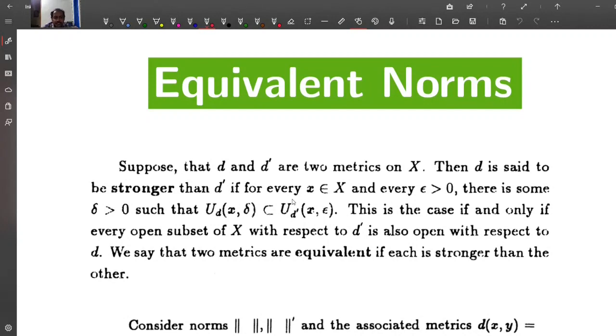This is the case if and only if every open subset of X with respect to d dash is also open with respect to d. We say that two metrics are equivalent if each is stronger than the other.